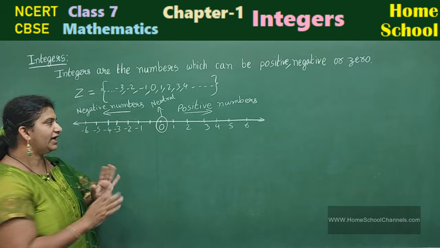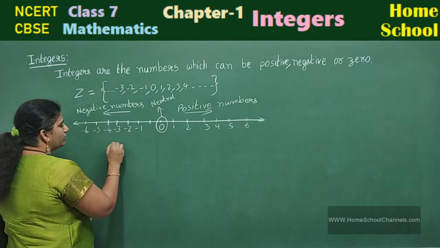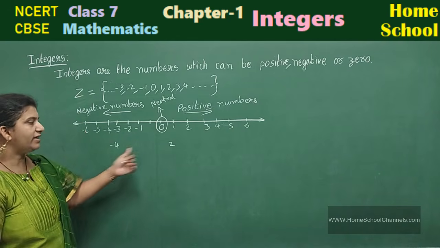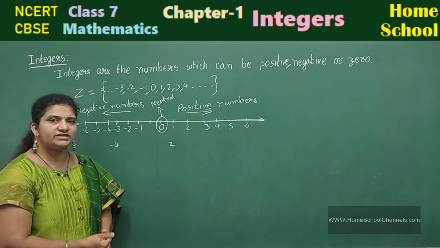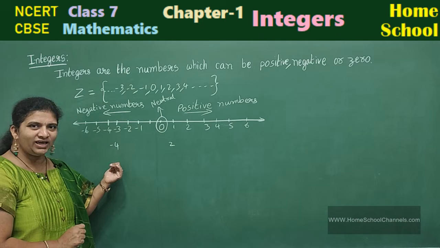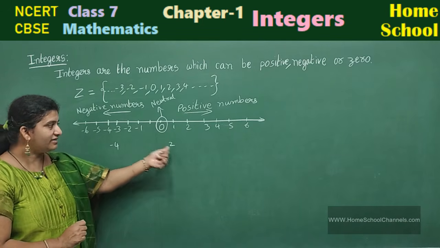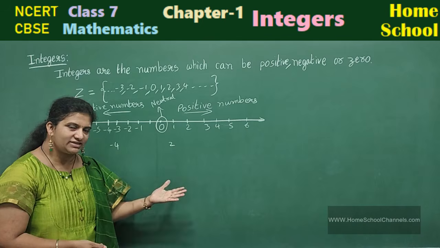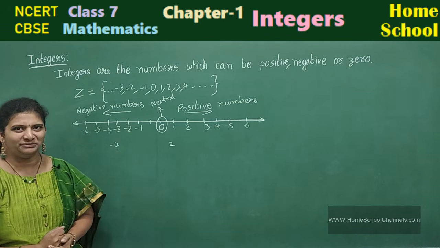Suppose I take any two numbers, let me take -4 and 2. Compare these two numbers, which is smaller and which is greater. Observe carefully. You have a negative and this is a positive number. Automatically you can say the positive number is greater than the negative number.